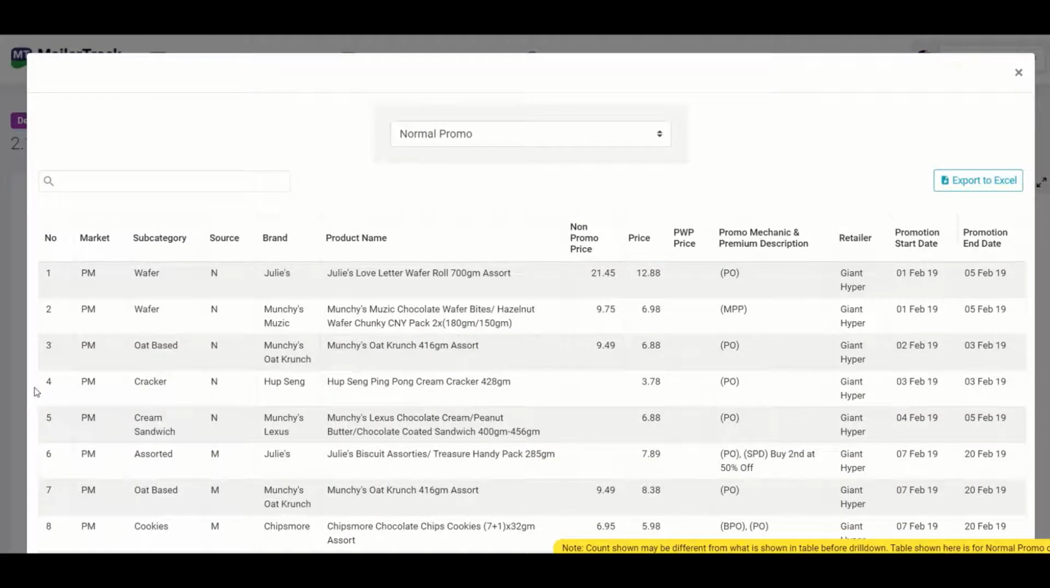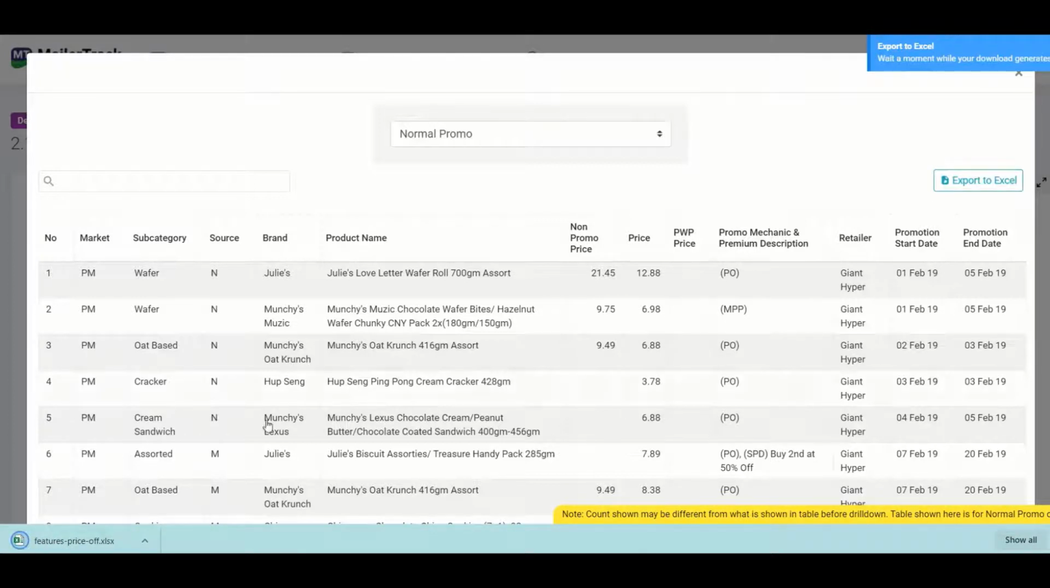So this table is basically a further explanation on what the data is. So it will list out the market, which is West Malaysia or Sabah or Sarawak, the subcategory, source, whether it's mailer, newspaper or in-store, the brands, product name, non-promo price, and PWP price, the promotion mechanic and the premium description, the retailers, start date and also end date. And if you like to do further analysis on this data, you can also click export to Excel and go through the data in Excel format.